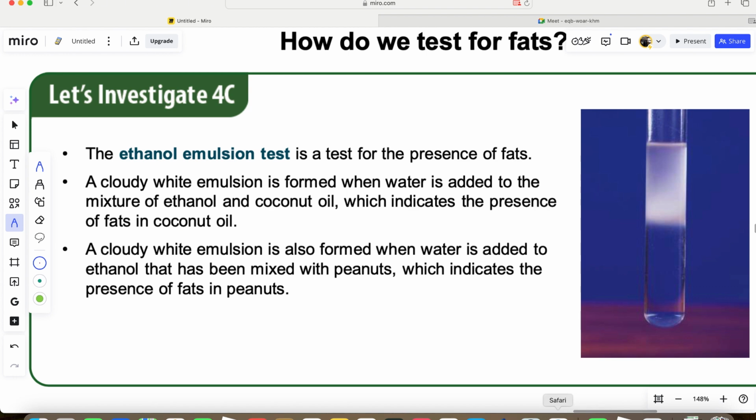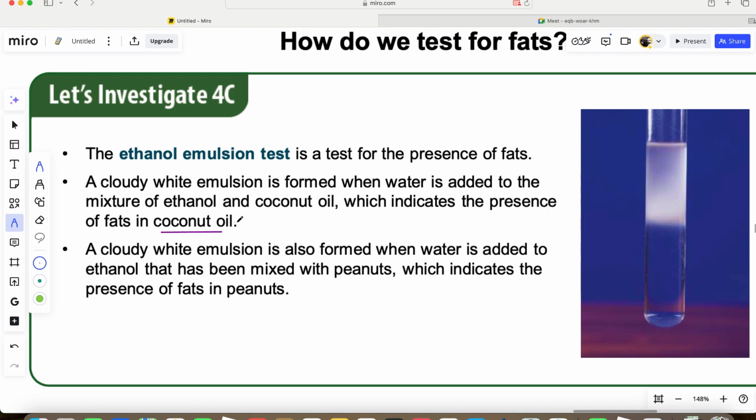So you take coconut oil. Coconut oil is the fat, the fatty food. Palm oil, coconut oil, you want to test. You take the coconut oil, you add ethanol to it, you also add water. You know the color of water is not cloudy, it's settled. You take a test tube and add all three. When the mixture is changing to a cloudy or whitish color, then it means that the coconut oil is the fat food that you're testing.